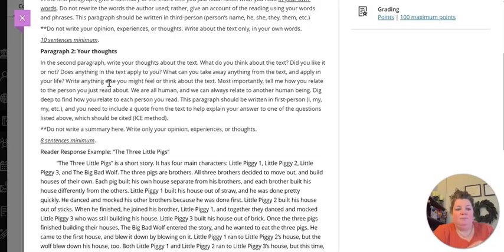The second thing I'm looking for is a quote. At this point, I want you to implement a quote from the book. And the reason I do that is if you do continue on to 1302, or maybe in your science and history classes, you're going to have to cite information in different essays that you might write.